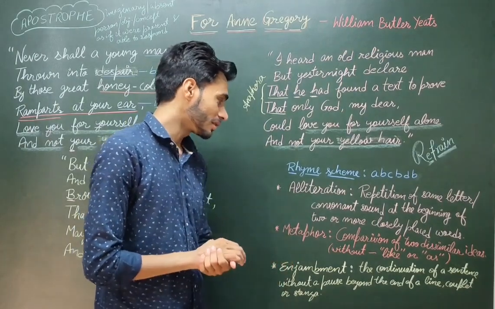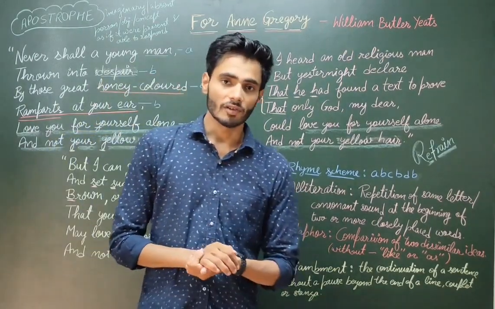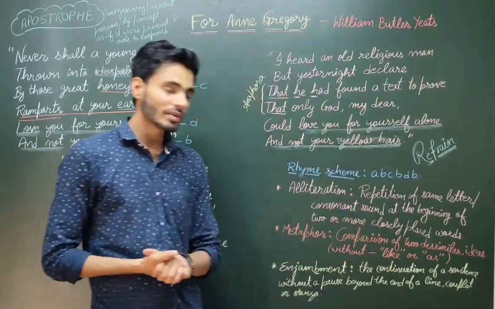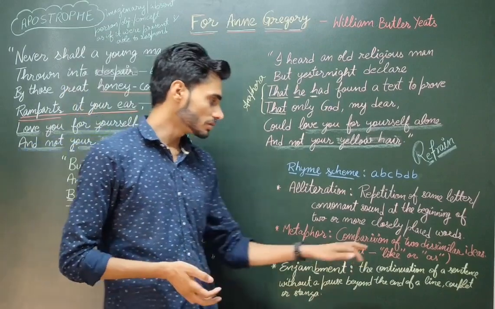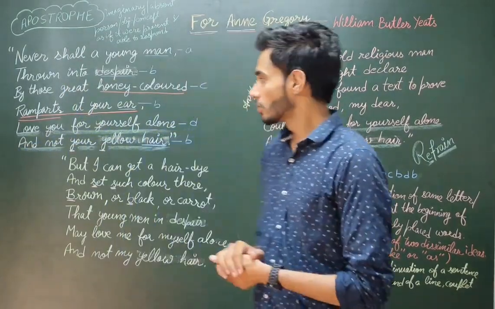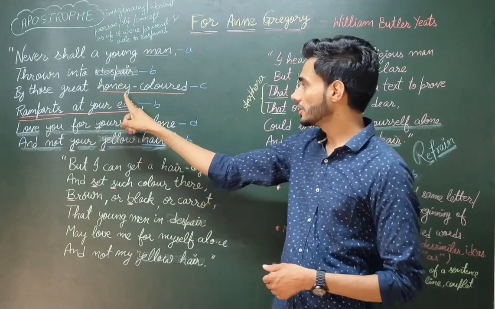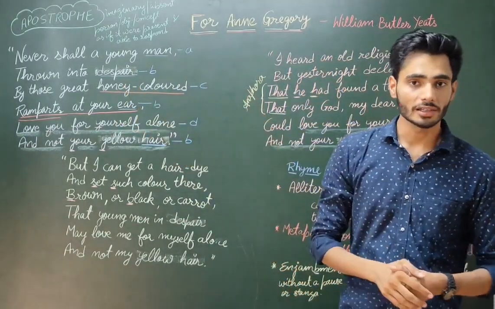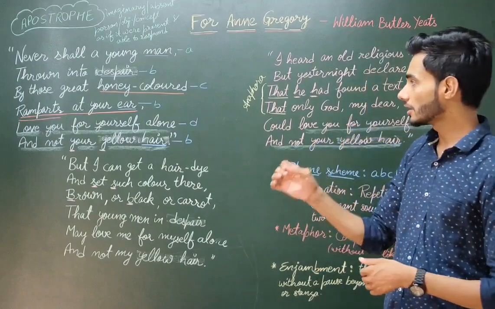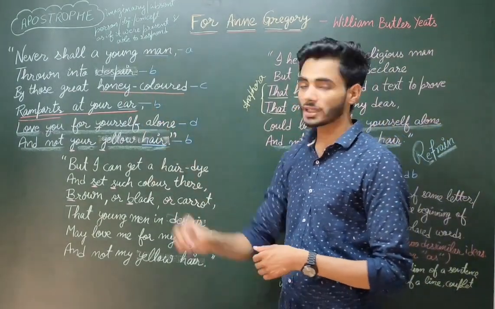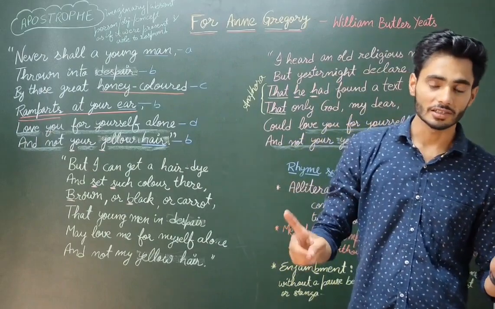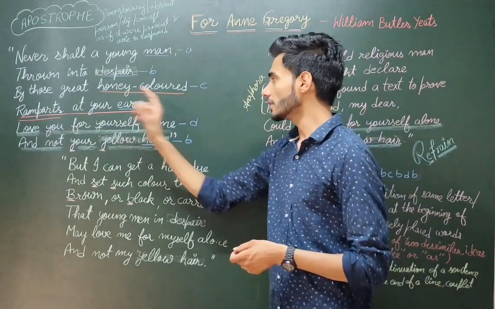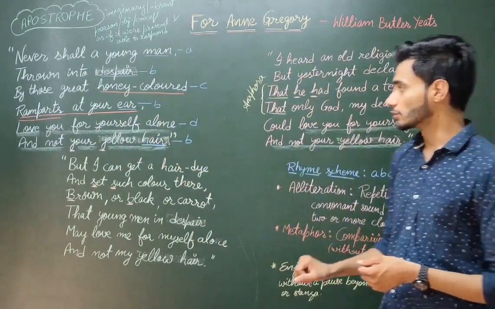Next is metaphor. Metaphor is a literary device used to compare two dissimilar ideas without using the words like or as. Here, honey means the color of the honey and the color of the hair of Anne Gregory. Actually both are different things, but they have been compared without using as or like. So we can say metaphor has been used here.